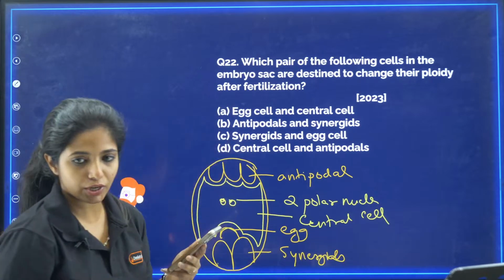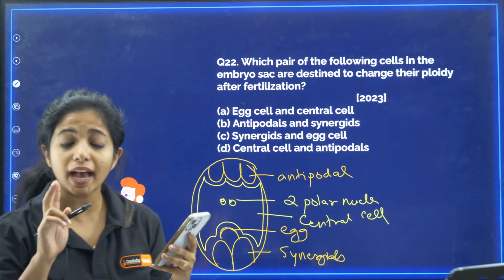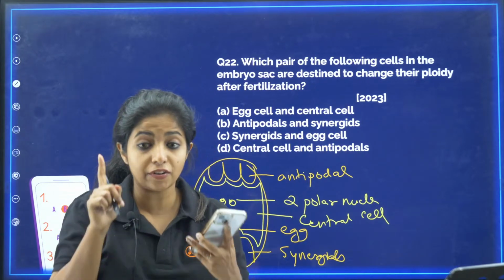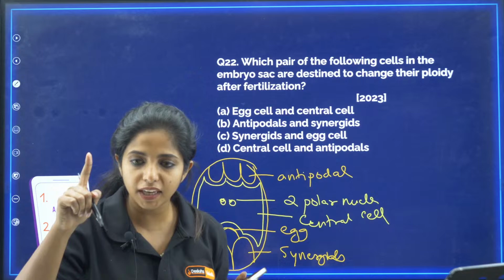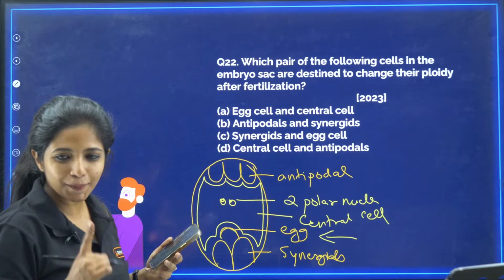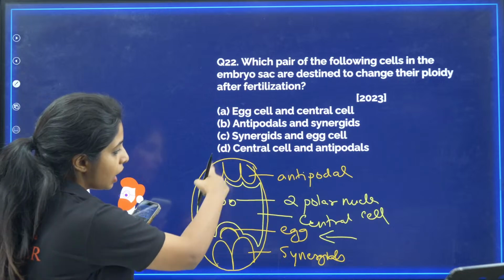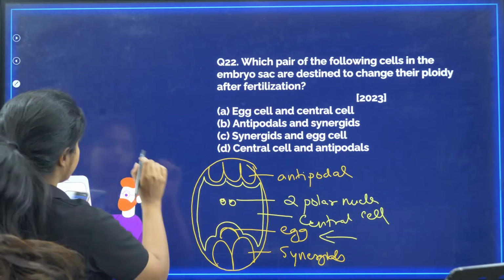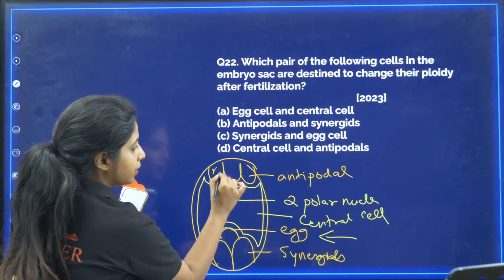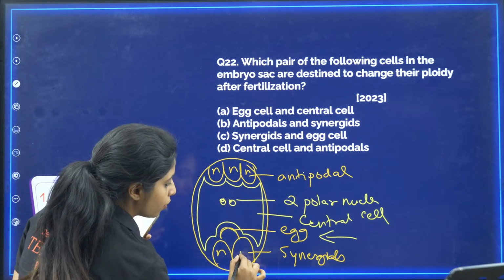When fertilization happens, the pollen grain is going to carry how many gametes? The pollen grain carries 2 gametes. We discussed that the generative cell divides into 2. One gamete will come and fuse with the egg cell. All the cells that you see over here are haploid, having half the number of chromosomes.